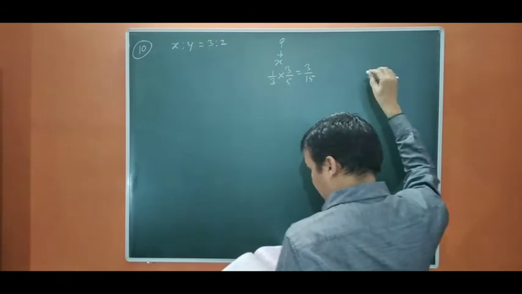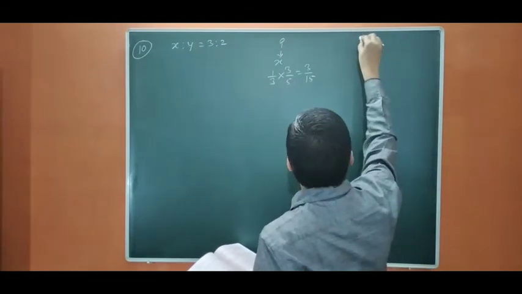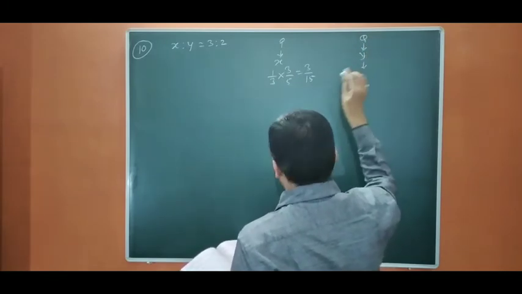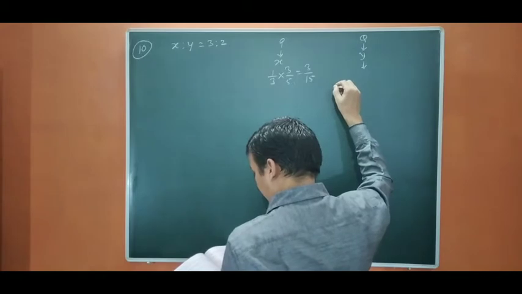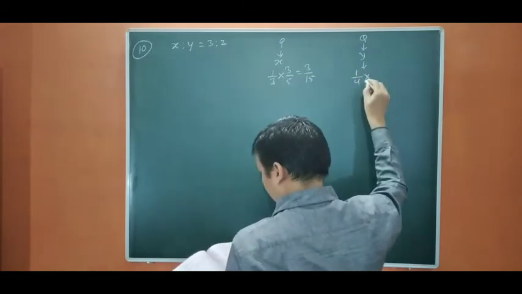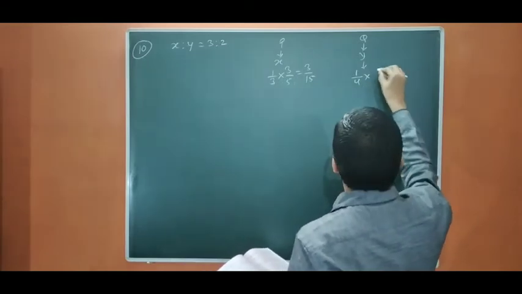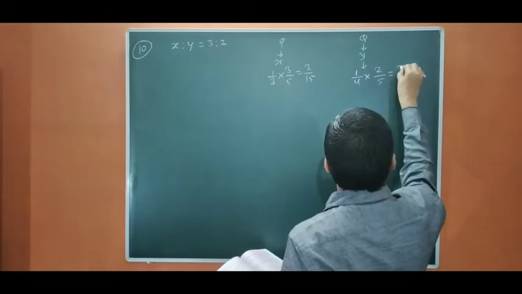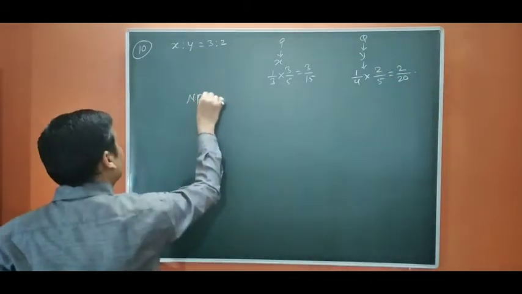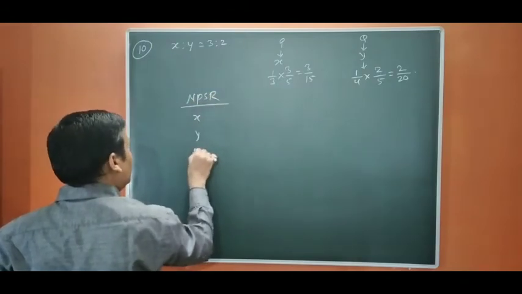Okay, and Q. Q is getting from Y, and that is 1/4 of the share of Y. Okay, so it will be 2/20. Okay, so new PSR will be X, Y, P, Q.